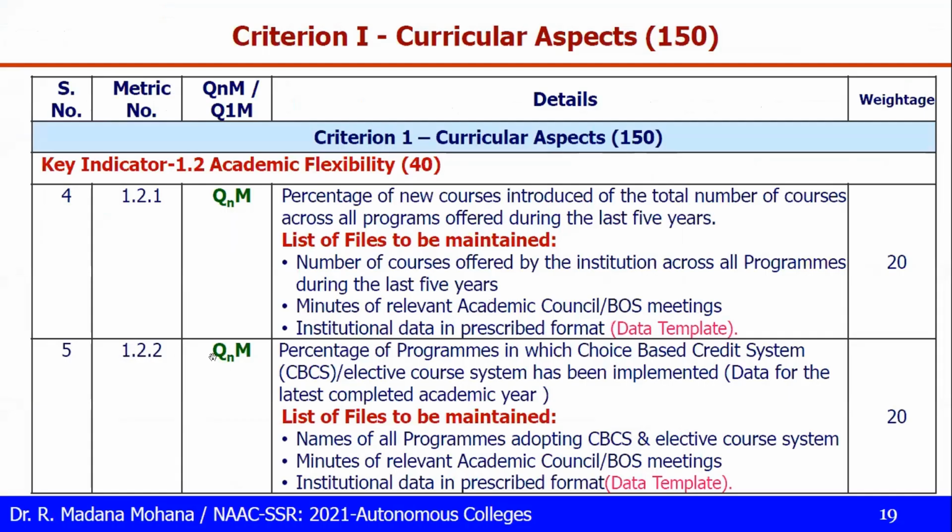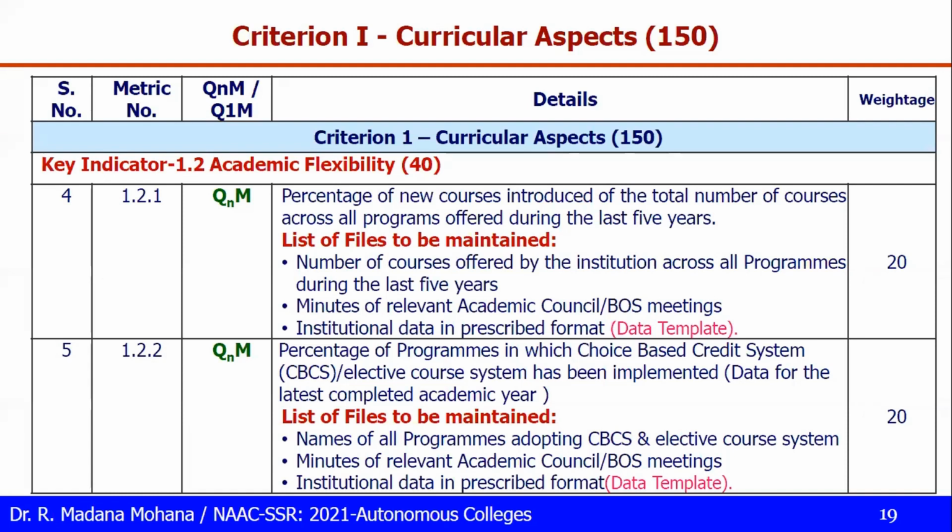Then 1.2.2, this is also quantitative: percentage of programs in CBCS or elective course system, with data for the latest completed academic year. They will mention this for every metric, so how many years of data do we need to collect? Last 5 years means, during your NAAC renewal process, maybe 6 months before you put in your application, that is your current academic year. From that current academic year, we have to collect the last 5 years of data.